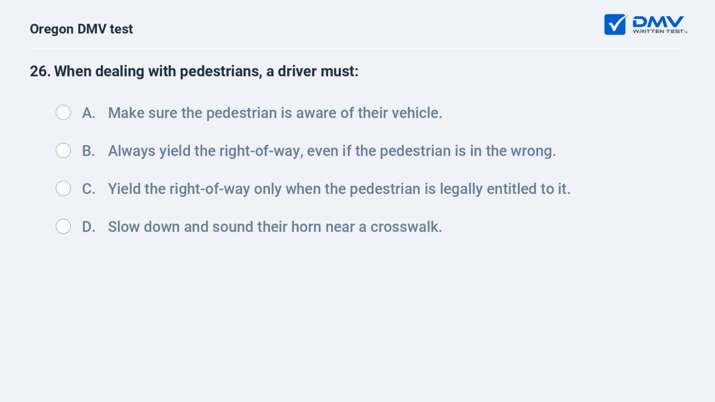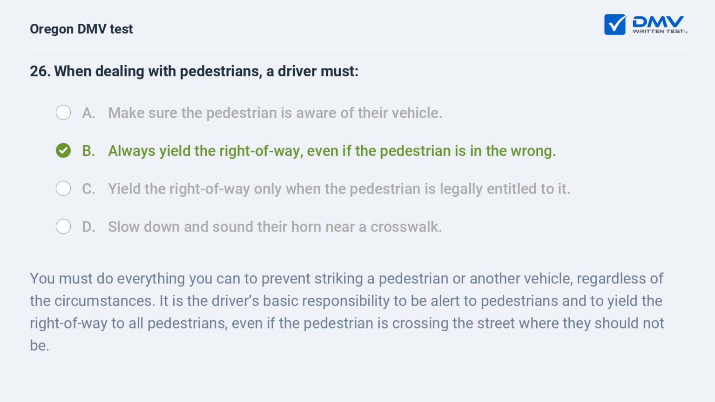When dealing with pedestrians, a driver must A. Make sure the pedestrian is aware of their vehicle. B. Always yield the right-of-way, even if the pedestrian is in the wrong. C. Yield the right-of-way only when the pedestrian is legally entitled to it. D. Slow down and sound their horn near a crosswalk. B. Always yield the right-of-way, even if the pedestrian is in the wrong.